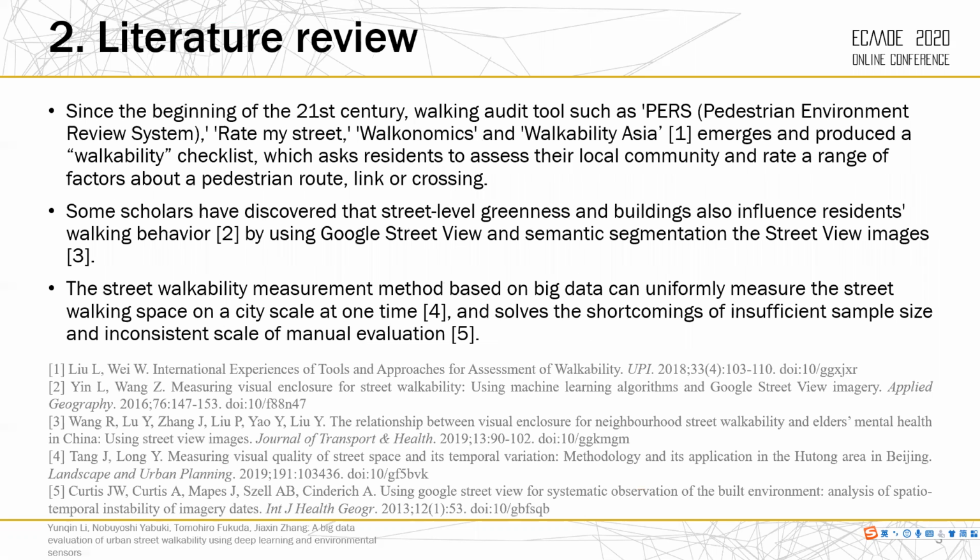Since the beginning of the 21st century, walking audit tools have emerged, and some scholars use Google Street View and semantic segmentation to measure street walkability, which solves the shortcomings of insufficient sample size and inconsistent scale of manual evaluation. Based on the review presented previously, this paper builds a methodology to evaluate the walkability of urban streets (WOUS) for both physical and perceived results.